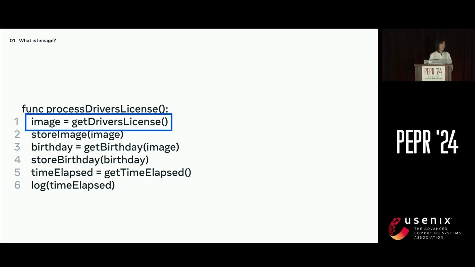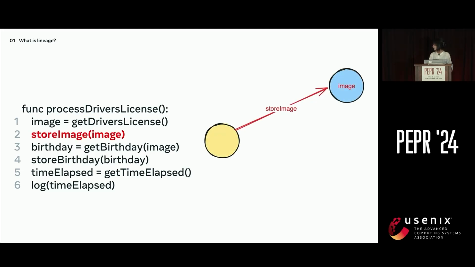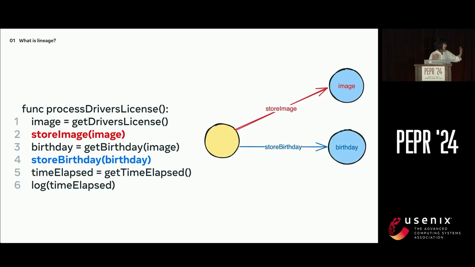And the downstream data flows we will want our Lineage tool to find are the storing of the image itself and the storing of the derived birthday data. So how do we implement a tool that will capture this information for us? Again, there are going to be many varieties of ways, but they're all essentially going to be some approximation of finding where that data source has gone. Let's implement some hypothetical Lineage tools together to showcase this.